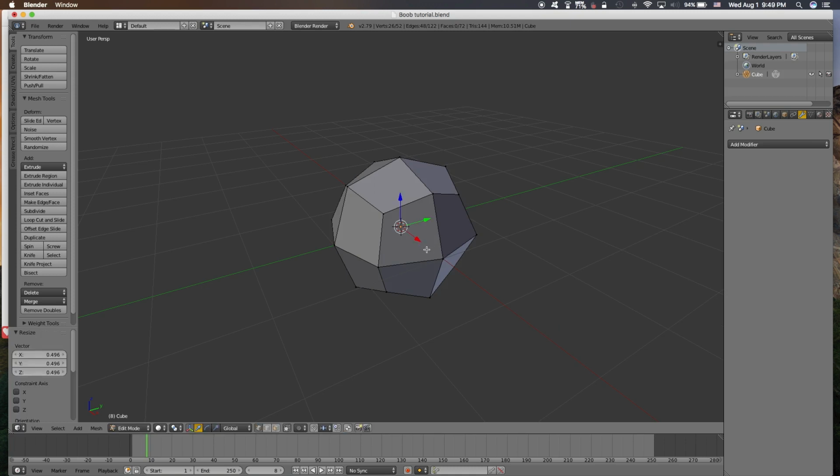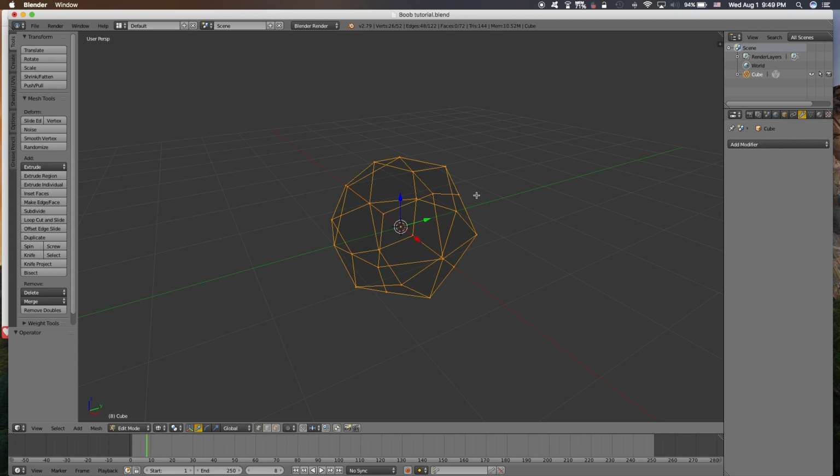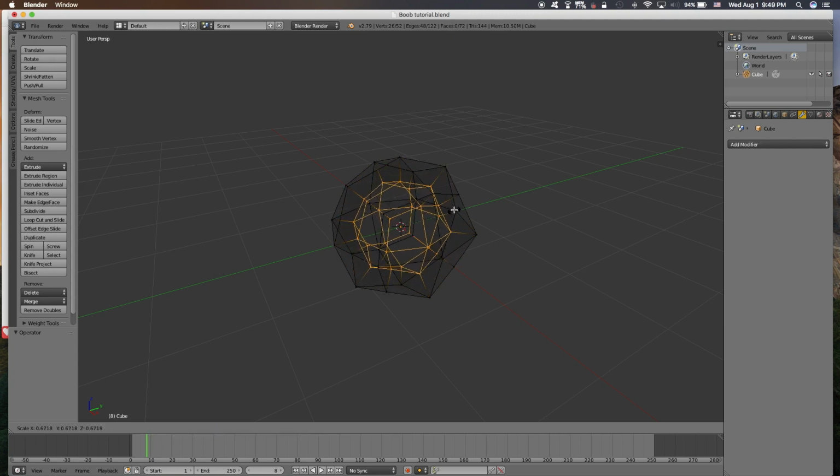Wireframe. Begin to scale. Once, twice, thrice, and then one more, and then the last one is the one with 0 coordinate.